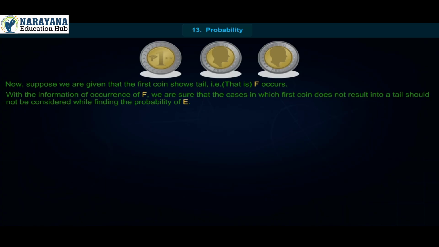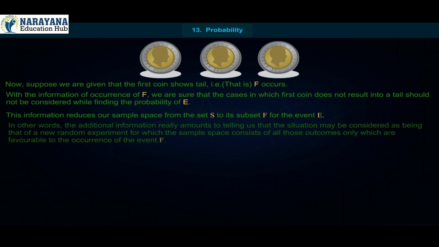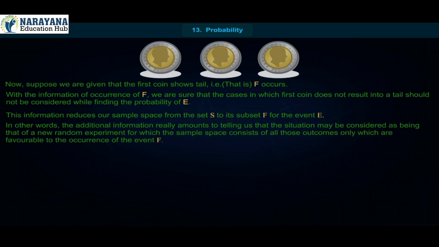With the information of occurrence of F, we are sure that the cases in which the first coin does not result in a tail should not be considered while finding the probability of E. This information reduces our sample space from the set S to its subset F for the event E. In other words, the additional information really amounts to telling us that the situation may be considered as that of a new random experiment for which the sample space consists of all those outcomes only which are favorable to the occurrence of the event F.